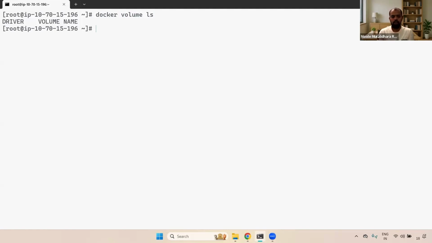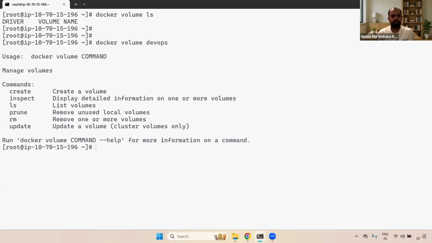First, what I'm going to do is create a Docker volume. As an example, I'm giving Tomcat, because I'm going to take the backup of the particular Tomcat. Or you can just give DevOps. I'm just giving DevOps. Sorry, docker volume create, guys. You have to give the create command. Docker volume create DevOps. Now, if you see here, the DevOps volume is created.